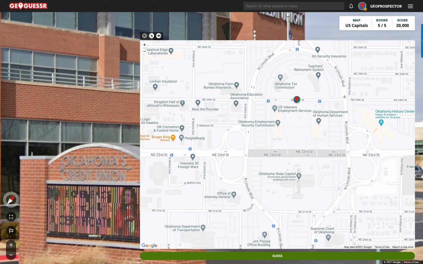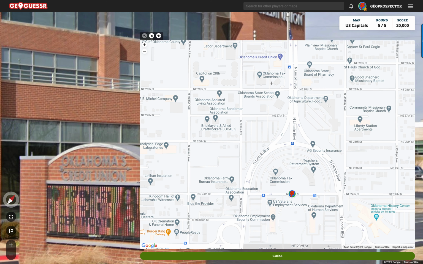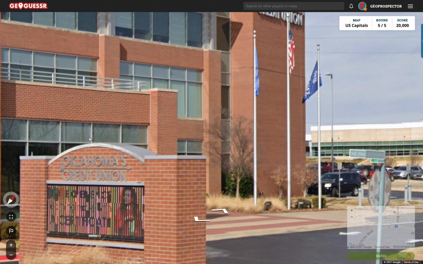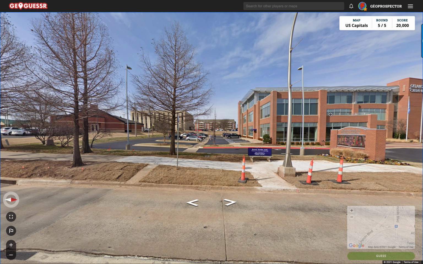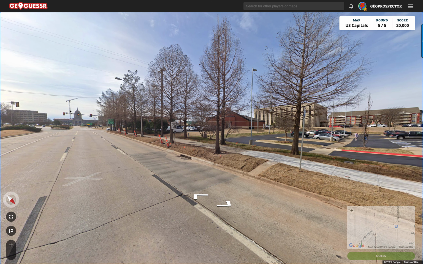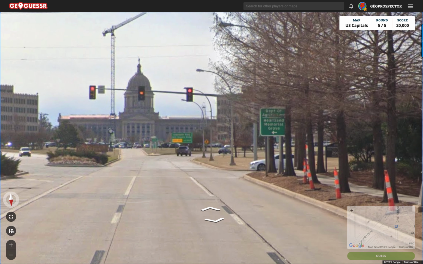We went east around North Lincoln Boulevard, and we've come down here. If we turn around, we should be able to look up the road behind us and see even further in the distance that state capitol building. So very good. Isn't it just magnificent and huge?